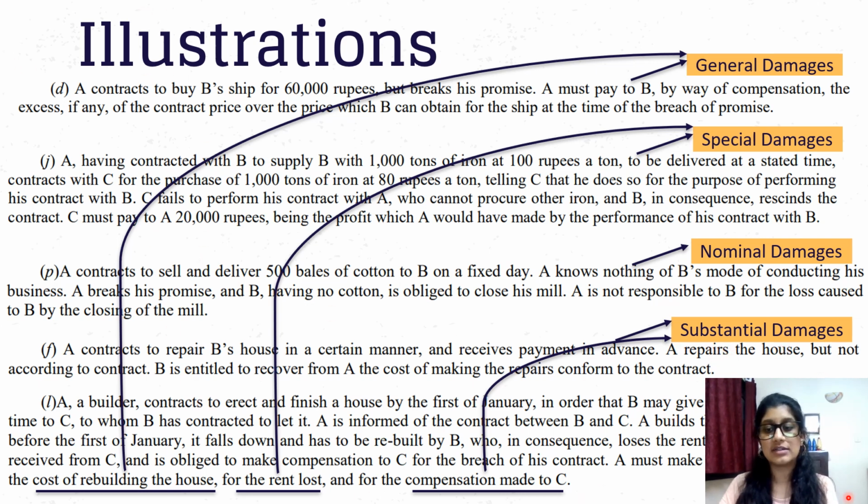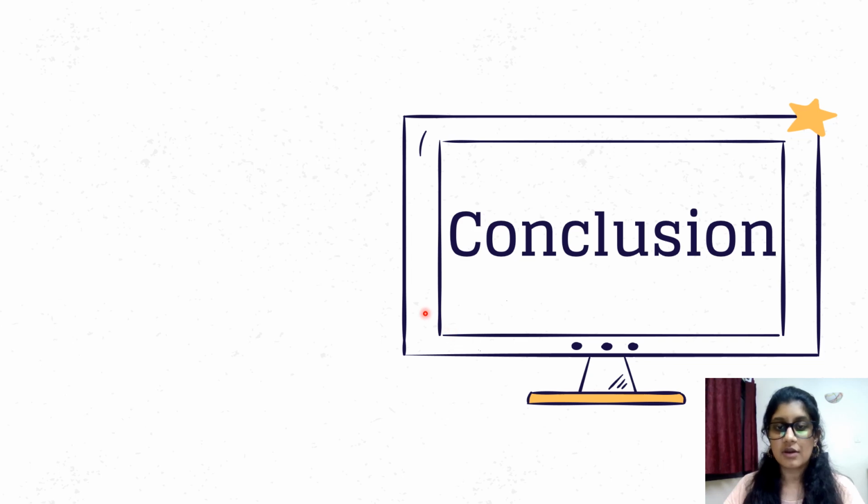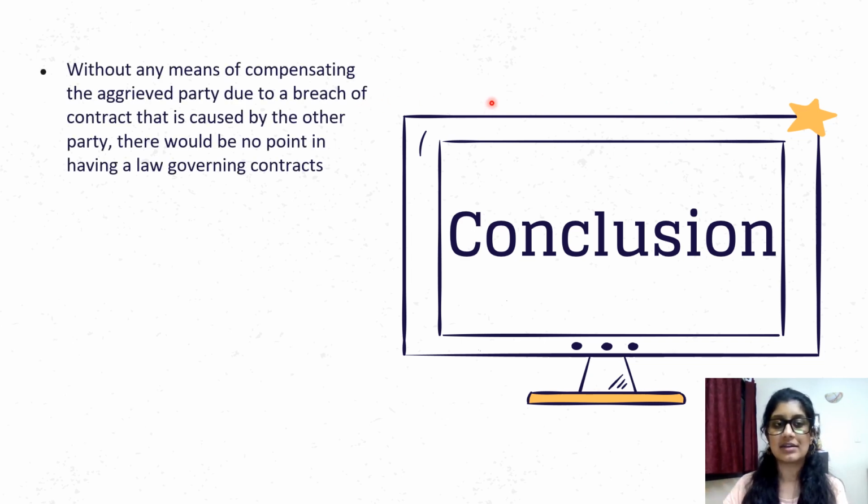Hopefully that cleared things up, and we're coming to the end of this video. Alright everyone, now that we've come to the end of this video, I really hope you understand the different types of damages and also the types of damages as under Section 73 of the Indian Contract Act.